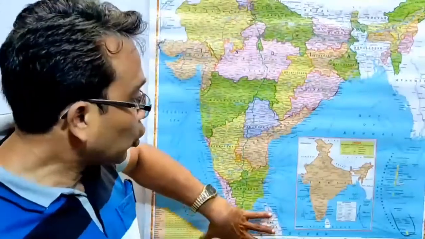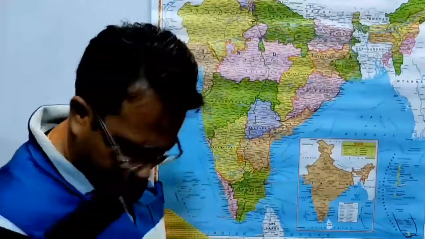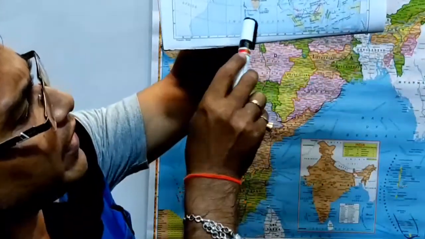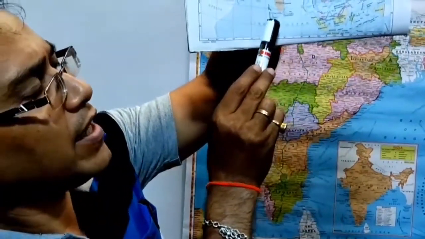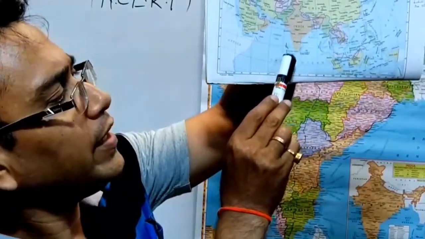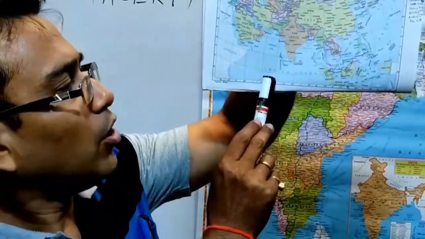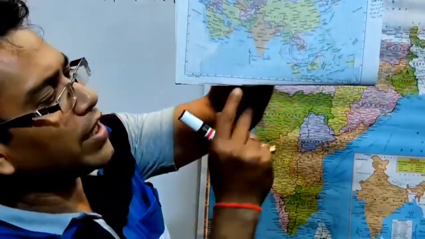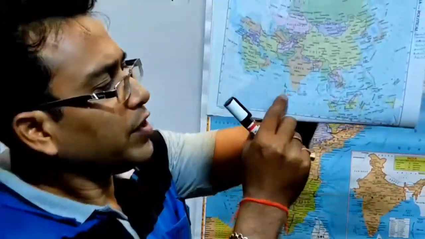In the smaller map you will get it here, and if you look at this map you will get it here, the Maldives. Maldives is another neighboring country of ours. It is a group of islands and an independent country, and it is also a neighbor to our country. So these are the two countries neighboring us, Sri Lanka and Maldives. These are the southern neighbors of our country.